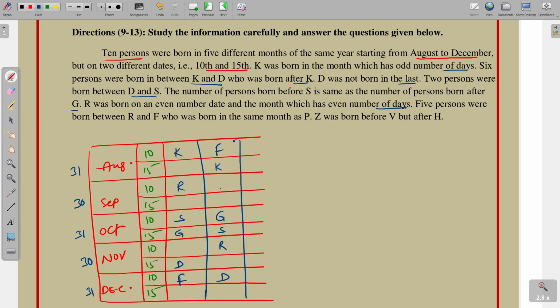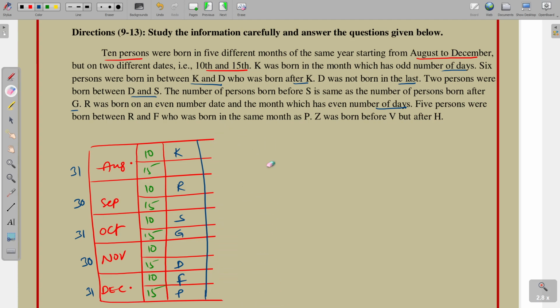So here F is placed. Next, 5 persons were born between R and F, who was born in the same month as P. So F is born in the same month as P, here K is already there, so this possibility is not correct.